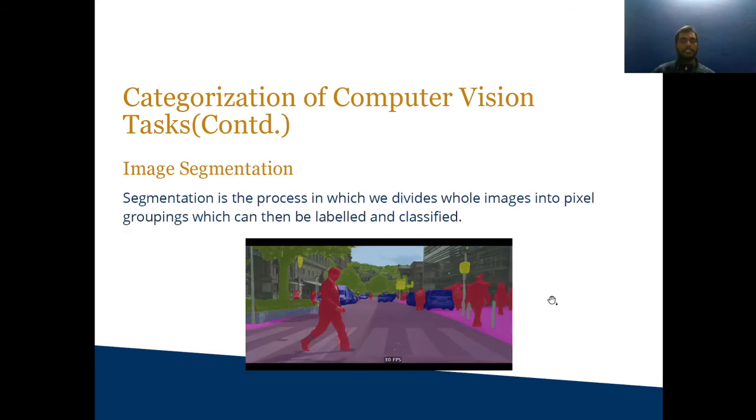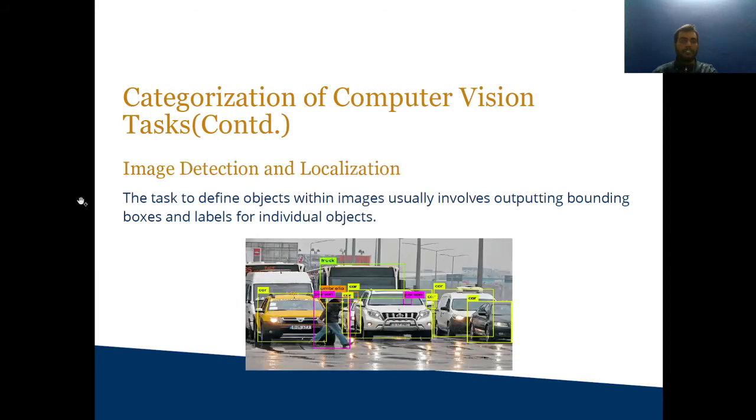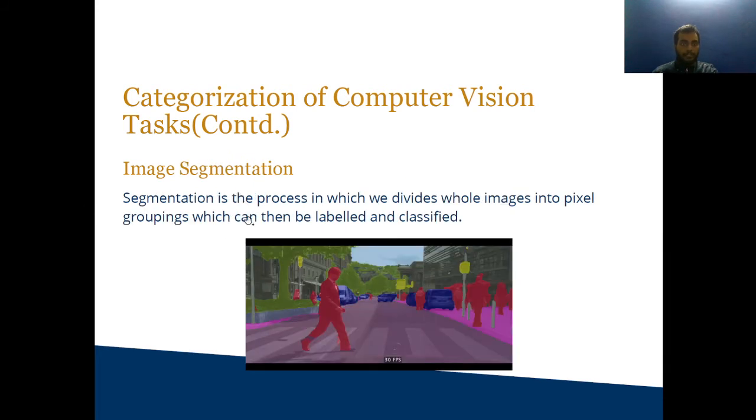Now, image segmentation. Image segmentation is the process in which we divide the whole image into pixel groupings, which can be labeled and classified. It is a similar type of task to the one we used previously, that is image detection and localization. Here we group similar pixels, and then we localize and label them instead of bounding them in boxes.